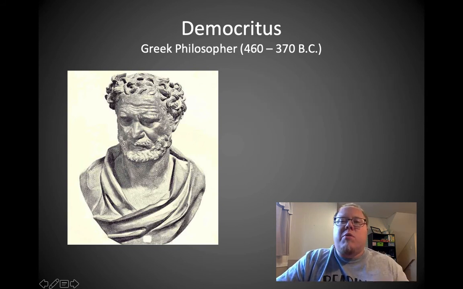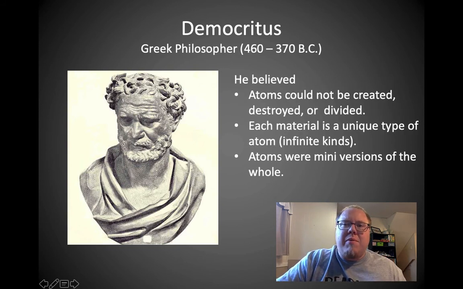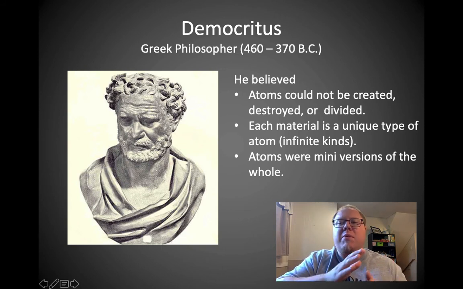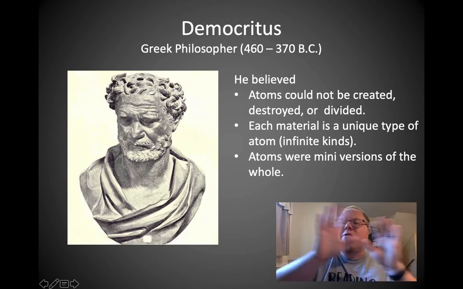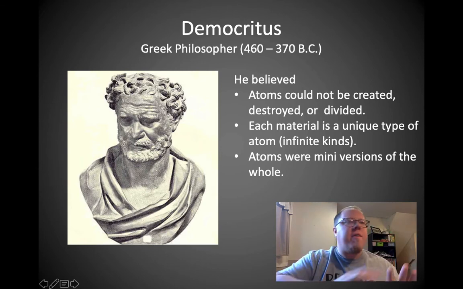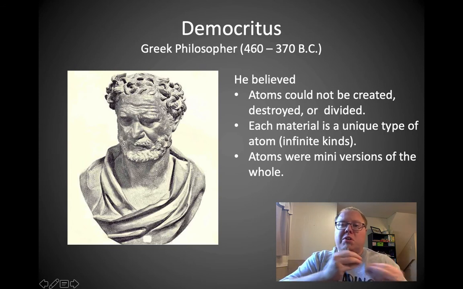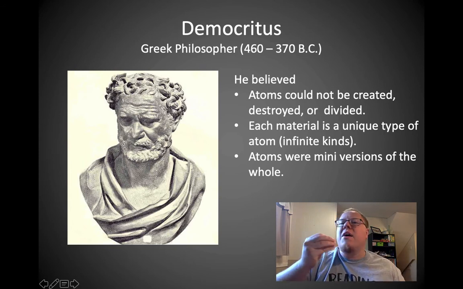Now, his ideas weren't much accepted at the time, but he believed that atoms couldn't be created, you couldn't destroy them, couldn't divide them. Each material was going to be a unique type of atom, and there were just infinite kinds of these types of atoms, so every material was its own little tiny mini particle. And these atoms were mini versions of the whole thing.